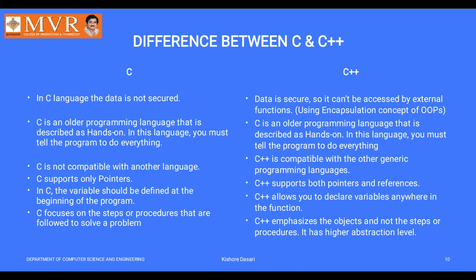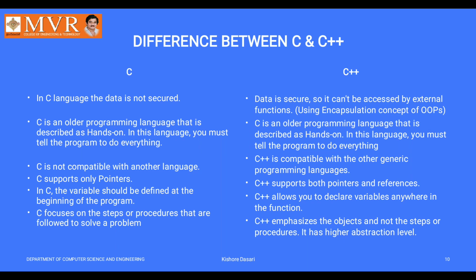The next difference is that in the C language the data is not secure, but C++ supports security through the encapsulation concept, which is a best feature in object oriented programming. C is an older programming language compared to C++.